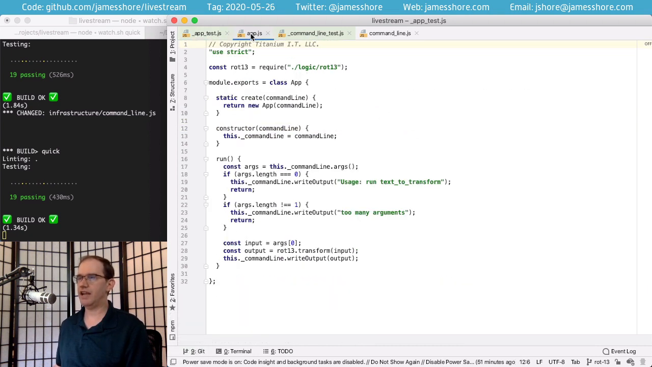This test is checking our main line of code. We read in from the command line, which happens here. We transform it, and we write back out. And you can see that here.